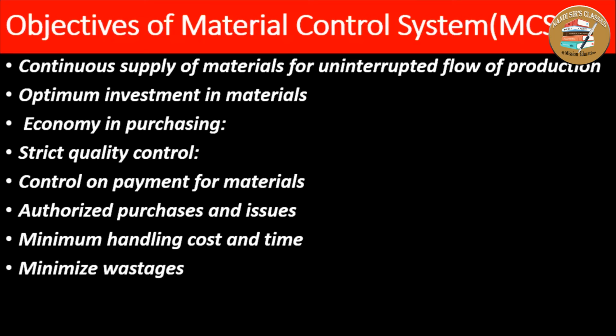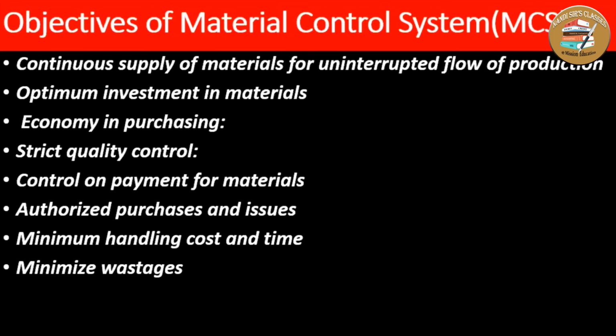Another objective, minimum wastages. The material control system ensures minimum wastages of material, because while handling the material, while transferring the material, while purchasing material, there may be wastages. But the material control system ensures how to reduce the wastages, because one of the most important reasons for increasing the cost of a product is the increase of wastages.